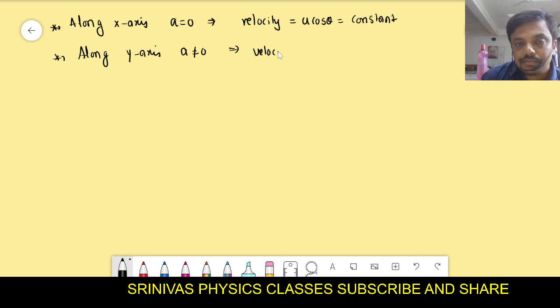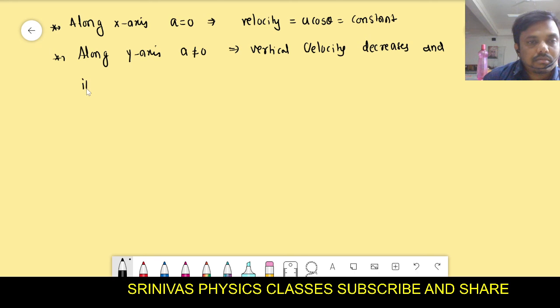Velocity decreases. Which velocity is it? Vertical velocity, right? What happens to the vertical velocity? Is it constant? No, while going up it decreases and becomes zero at maximum height.